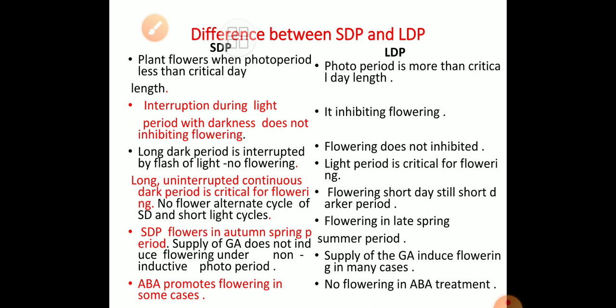Supply of GA does not induce flowering under the non-inductive photo period. GA has no role in the case of short day plant, but GA has a very interesting role in the long day plant. But ABA, abscisic acid, promotes flowering in some cases, not in all cases, of the short day plant. ABA has no promoting role in flowering in the case of the long day plant.